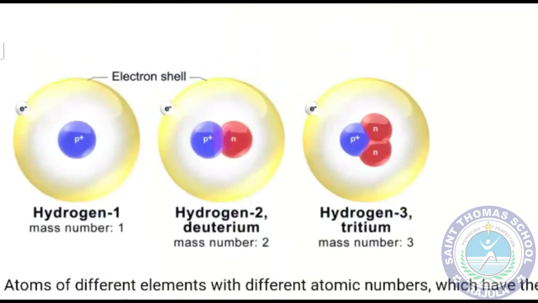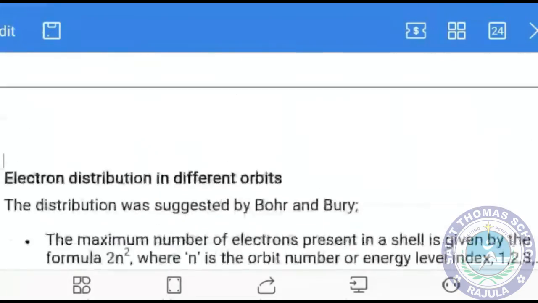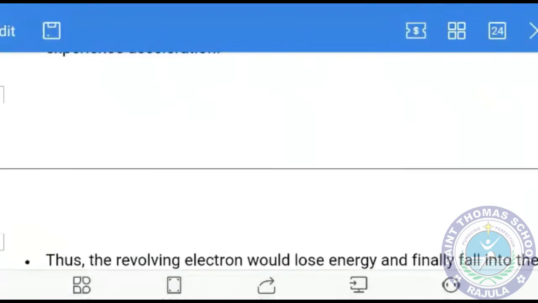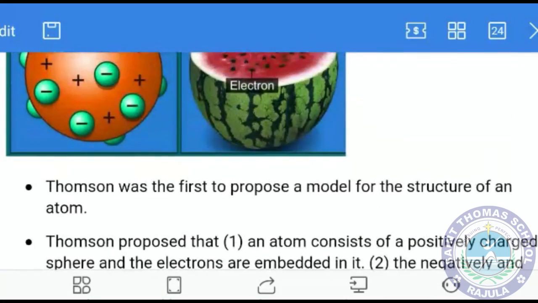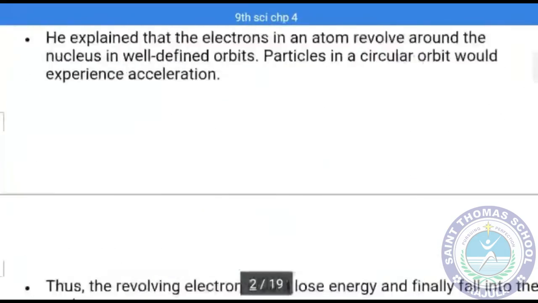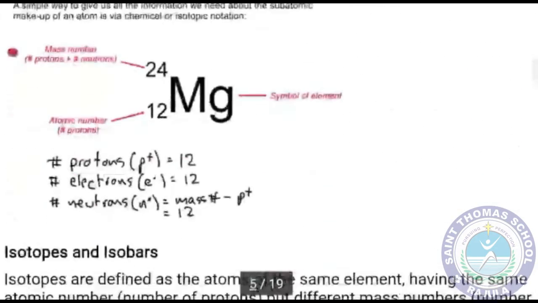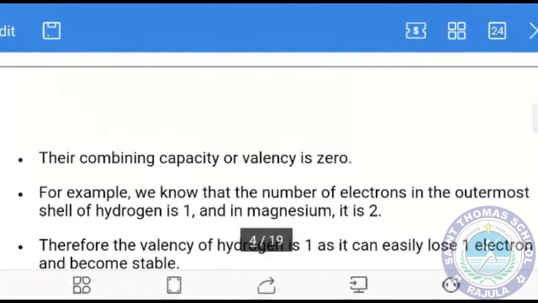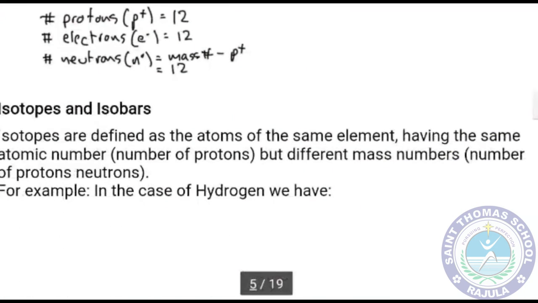So these are the things which we have studied in this chapter: the different scientists' theories, how their limitations were overcome at last, and how Bohr's atomic model, which we mostly follow now, came into existence. Atomic number, isotopes and isobars, and valency are the most important topics of this chapter which we have studied.